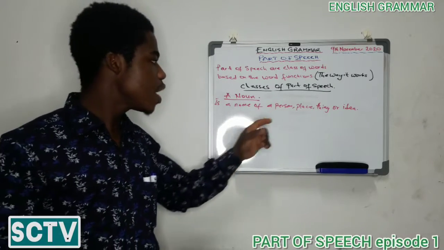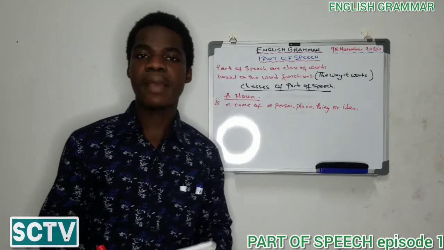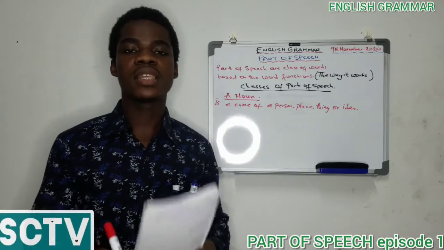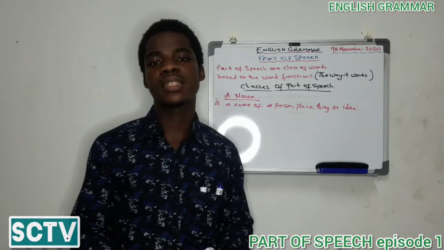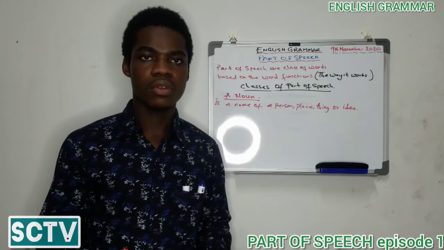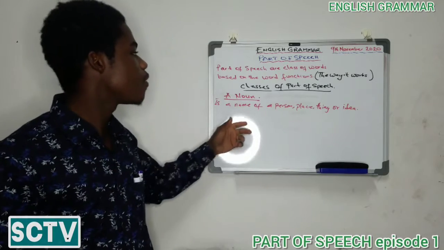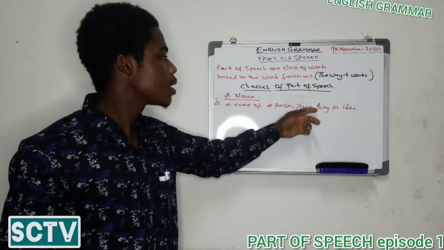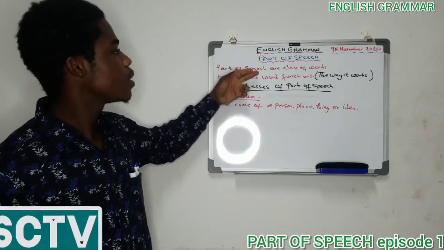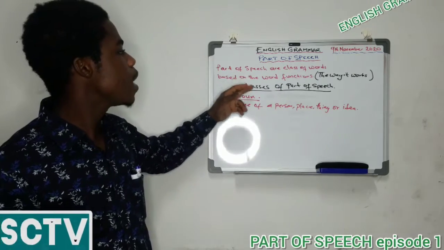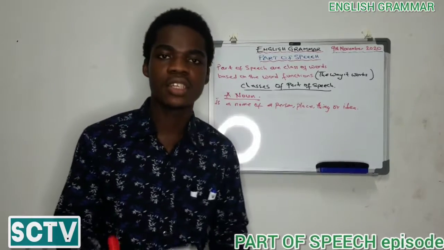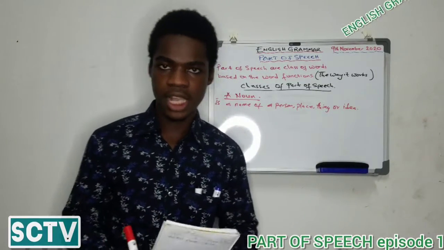Now, the name of the person over there, Donald Trump, in the sentence I made, is telling us the function in the sentence. That means who lost the election? It was Donald Trump. So we say a noun is a name of a person, place, thing, or idea. And if you look from the top, it says parts of speech are classes of words based on word function. So I made a sentence that Donald Trump lost the election.